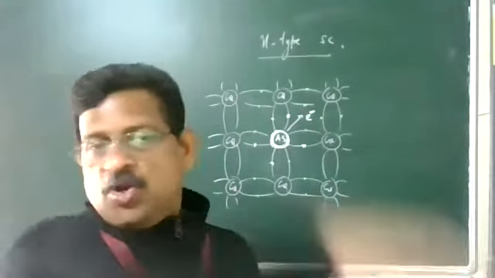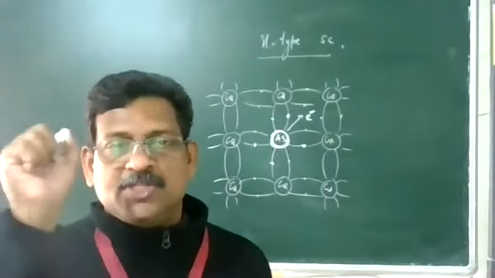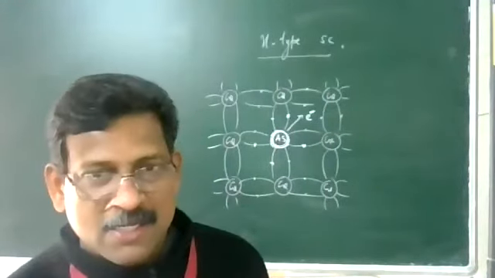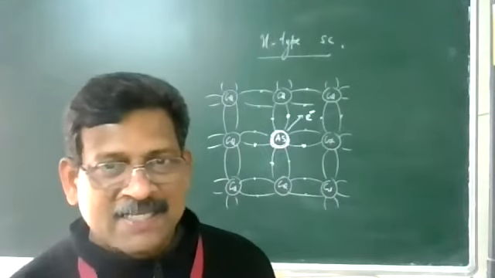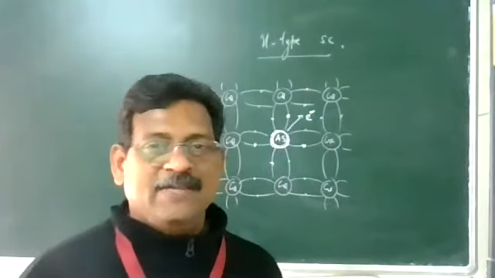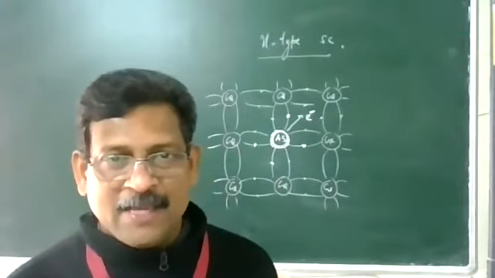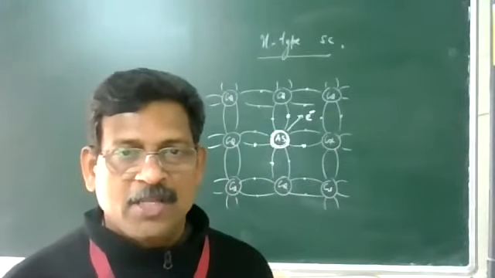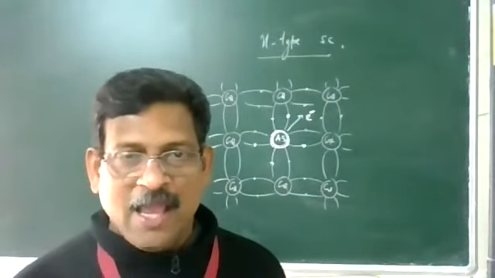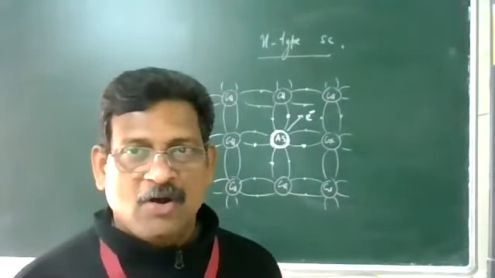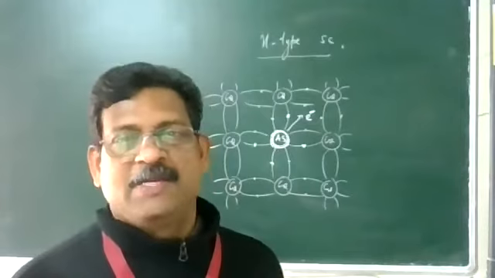This electron is under slight restraining force, but if you give slight energy, it will be exactly free. So it is donating an electron. Pentavalent impurity is donating an electron, and this type of semiconductor is called donor type semiconductor.